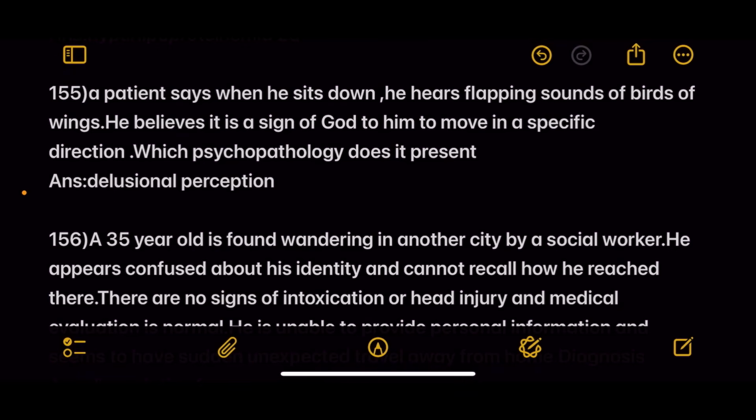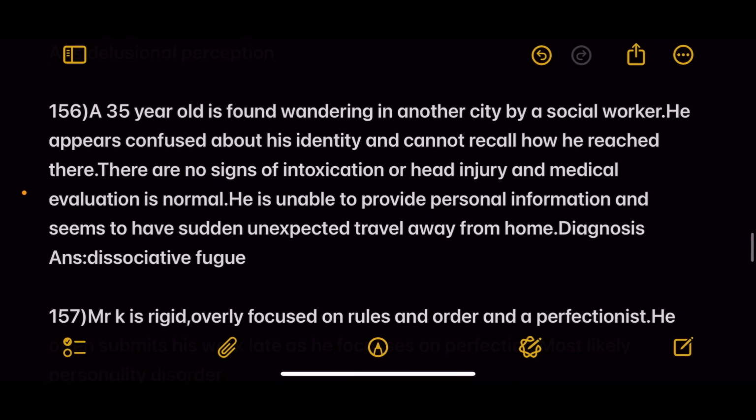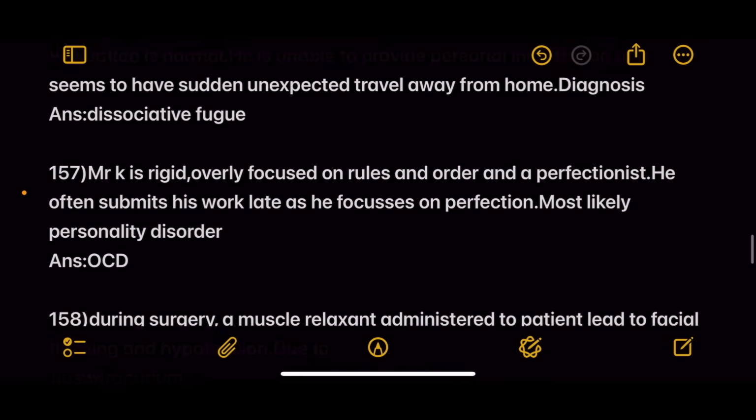Next, a patient says when he sits down, he hears flapping sounds of birds' wings. He believes it to be a sign of God to him to move in a specific direction. Psychopathology present is delusional perception. Next, 35-year-old found wandering in another city by social worker, appears confused about his identity, cannot recall how he reached there. No signs of intoxication or head injury, unable to provide personal information. Diagnosis is dissociative fugue.